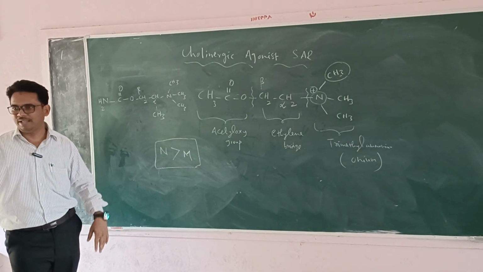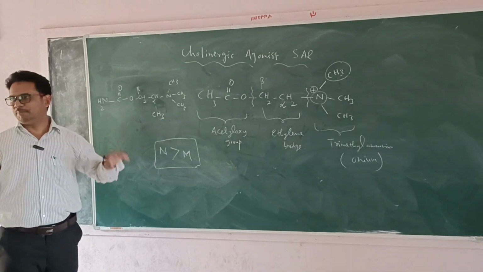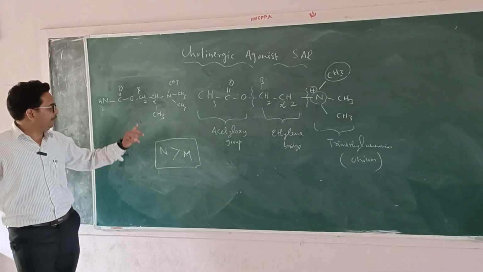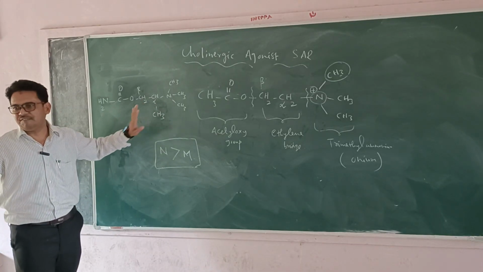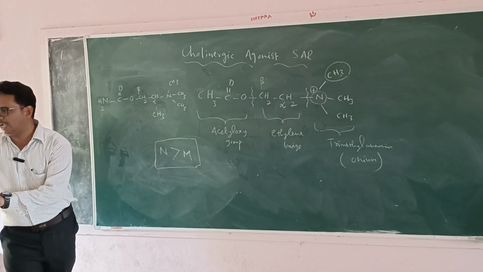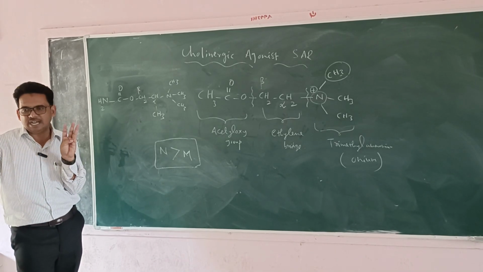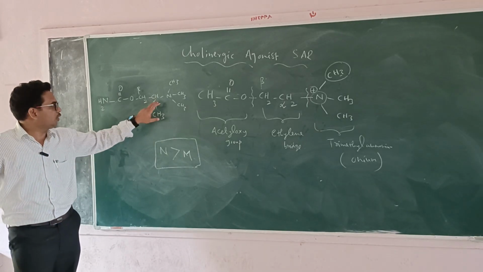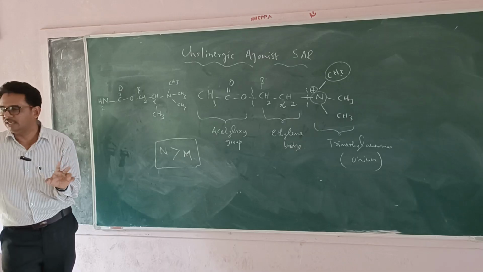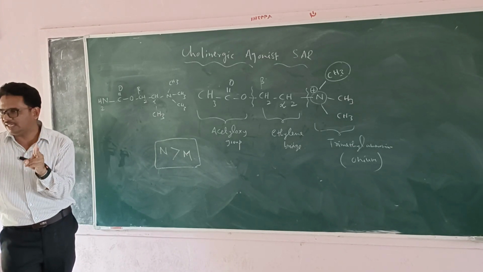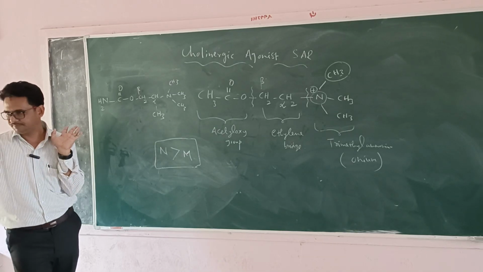For example, it is possible to have no ethylene bridge. Just remove the ethylene bridge. Instead of the ethylene bridge, you can keep one carbon, or three carbons, or four carbons. With two carbons, we came to know that it produces the optimum cholinergic agonist activity.